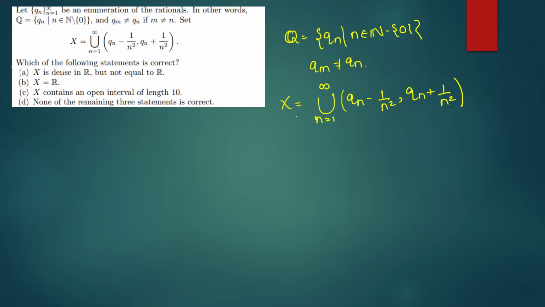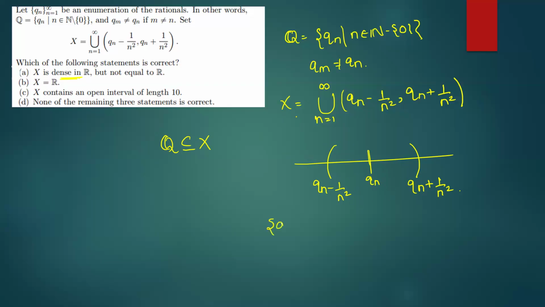सबसे पहले हम इस बात को सॉर्ट आउट कर लेते हैं, then we will go to the next. अभी ये सेट X में सारे रेशनल्स बैठा हुआ है. The set Q is the subset of X. We can observe that. क्योंकि अभी जो इंटरवल है Qn minus 1 by n square, Qn plus 1 by n square. If this is the element Qn, this is Qn minus 1 by n square and this is Qn plus 1 by n square. तो सारे जो elements Qn हैं, the collection of all elements Qn, n belongs to N difference 0, this is a subset of X.